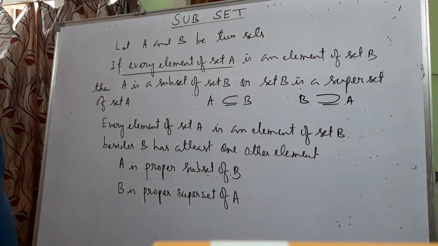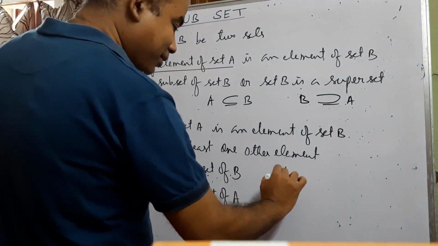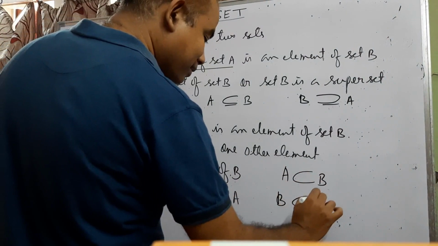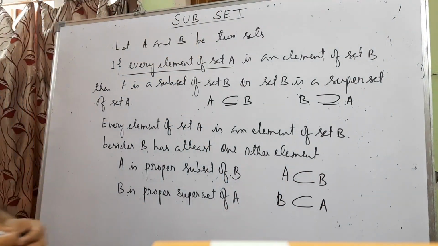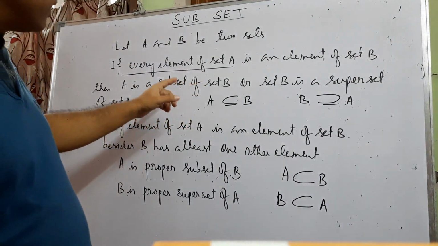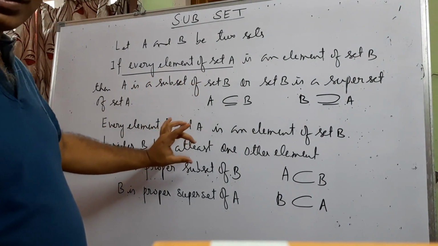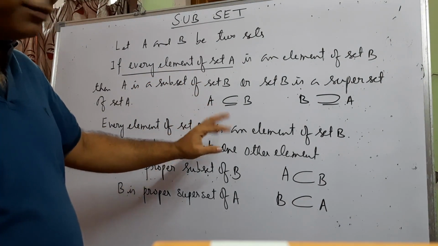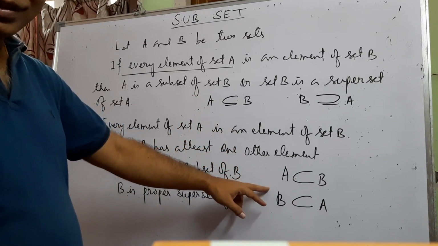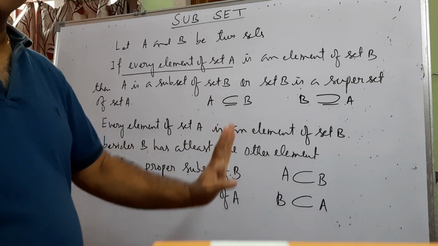But for proper subset, the symbol is this, and for proper superset, this one. Now, what happened nowadays? The terms proper subset and subset are both used for the same meaning, and this symbol, which is actually the symbol for proper subset, is used as the symbol of subset.